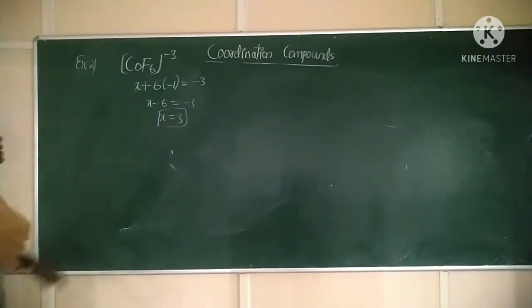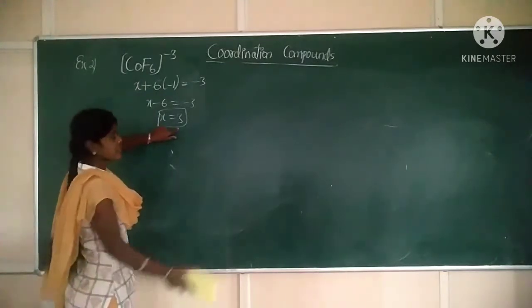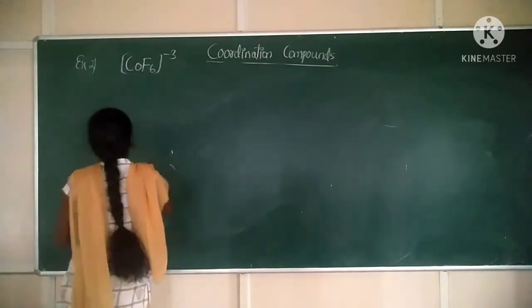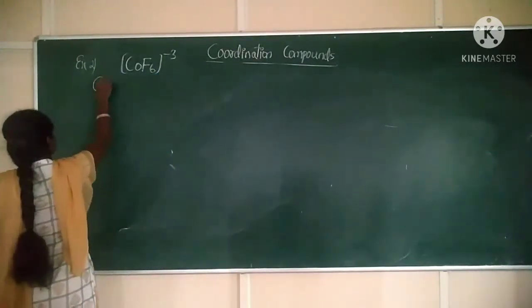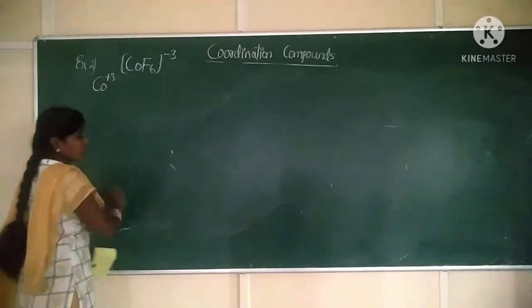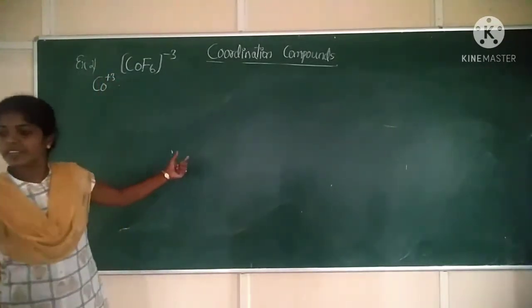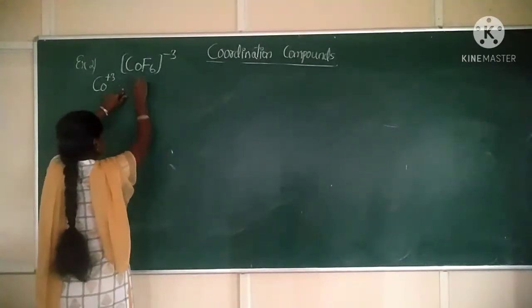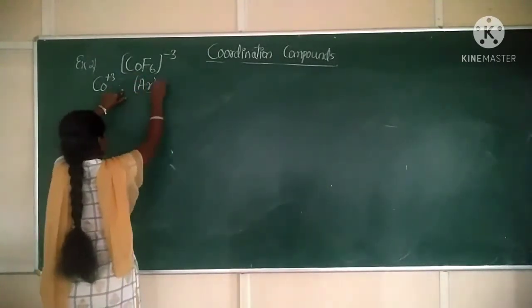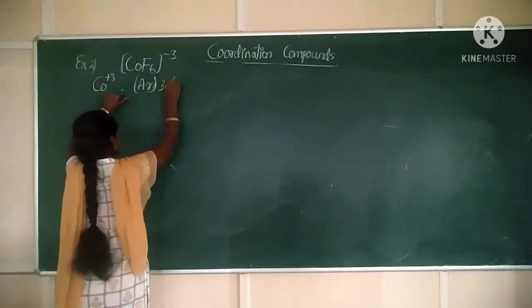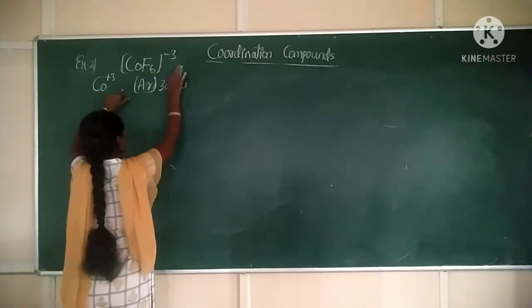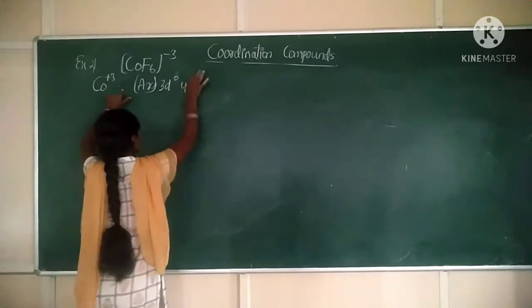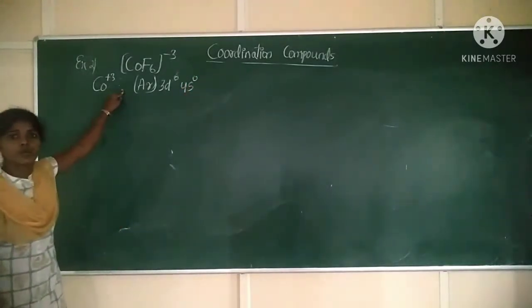Now what is the oxidation state of cobalt? Again it is plus 3. We know the cobalt oxidation state is plus 3. So what is the electronic configuration of cobalt 3 plus? Cobalt plus 3 oxidation state will be argon 3d6 4s0. Argon 3d6 4s0. Okay.